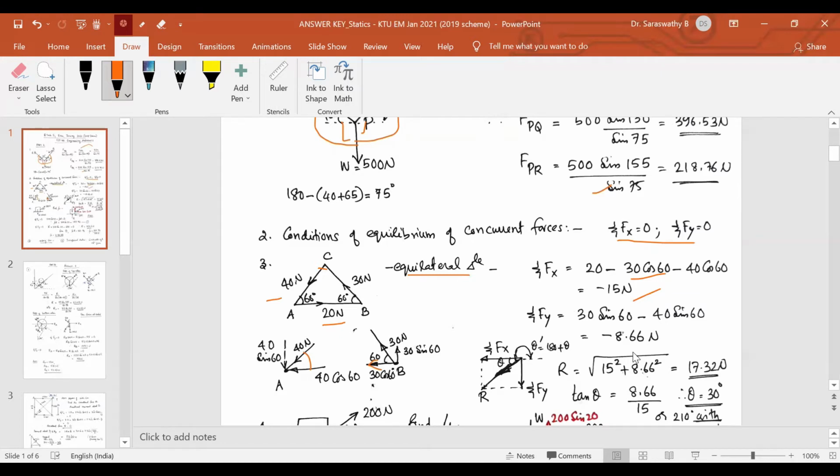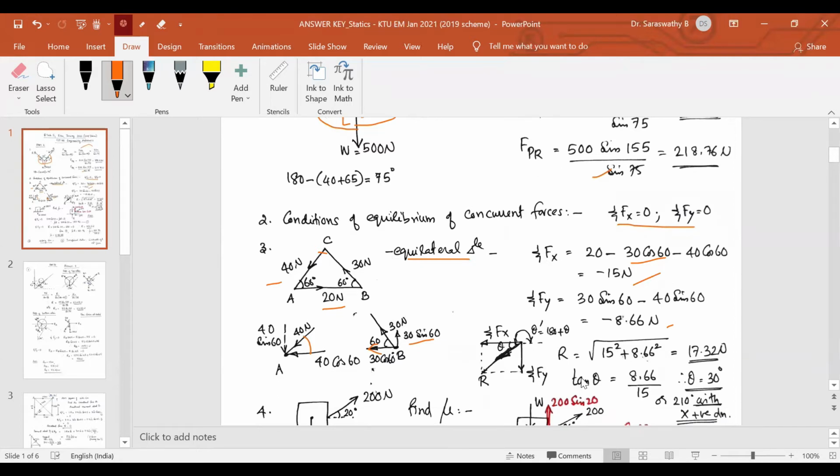Similarly, sigma Fy. No vertical forces as such, but this 30 Newton has component 30 sin 60 upwards. This 40 sin 60 downwards. So 30 sin 60 minus 40 sin 60 is equal to minus 8.66. So we have got Fx as well as Fy. Mark Fx towards left negative, Fy negative. So it is downwards. That is negative direction of x-axis and negative direction of y-axis.